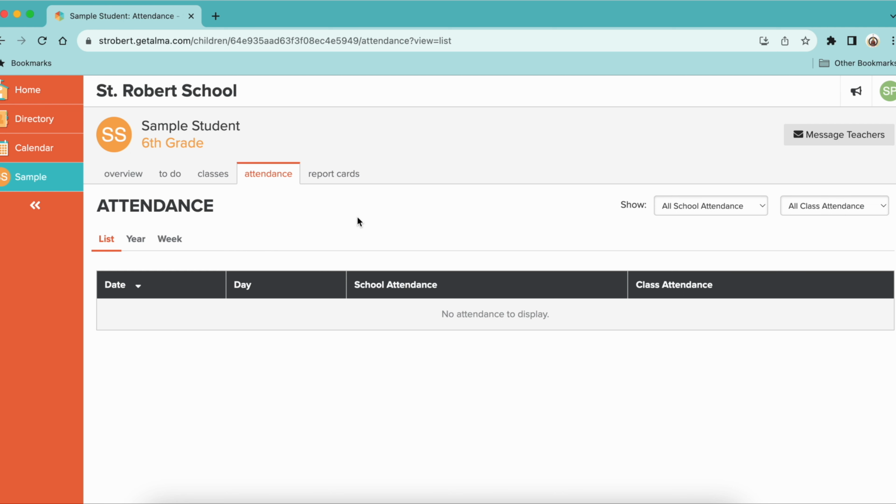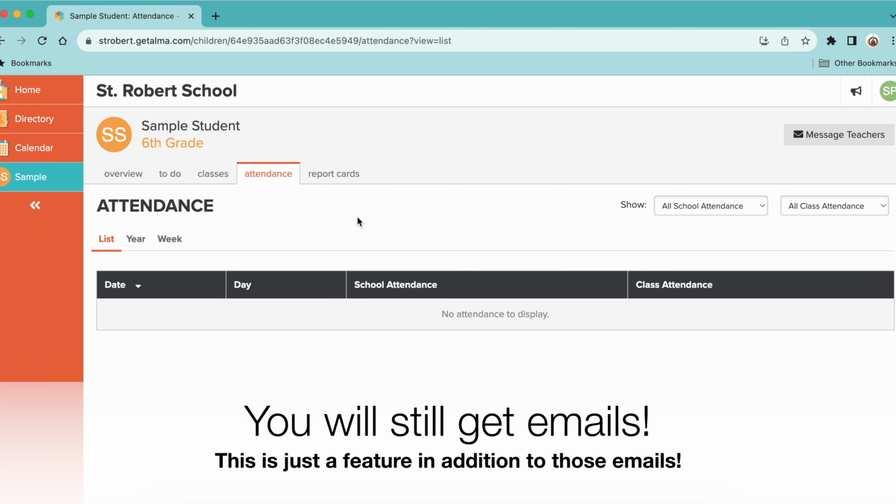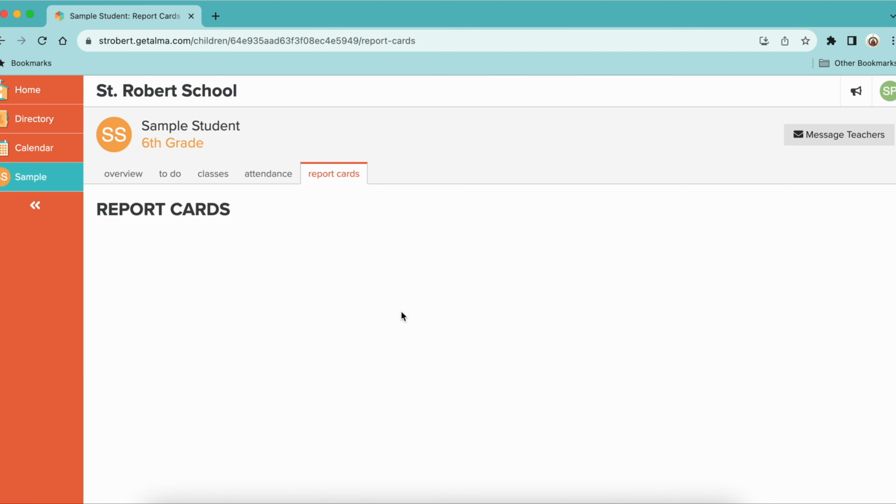The other two things that are really important in Alma is I know in the past you've gotten emails when report cards are open, but the report cards are also saved within Alma, so you always can come back to them and find them here. Those are under the report cards tab. Now, I made up a pretend student. So pretend student who did not exist last year does not have any report cards right now. But had this student had report cards, you would be able to see not just the current report card, but all of the report cards that have been published right here.